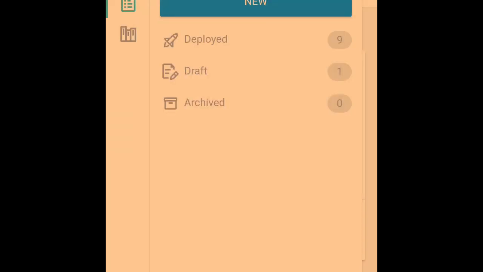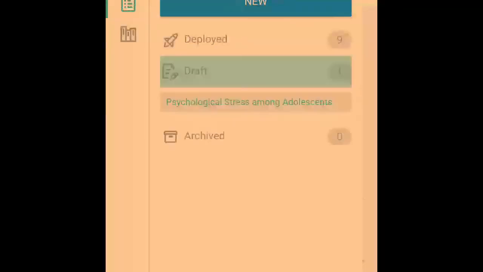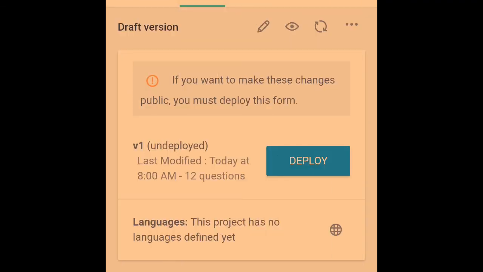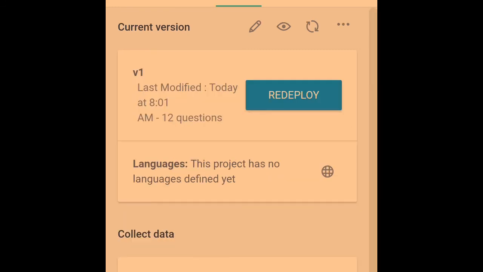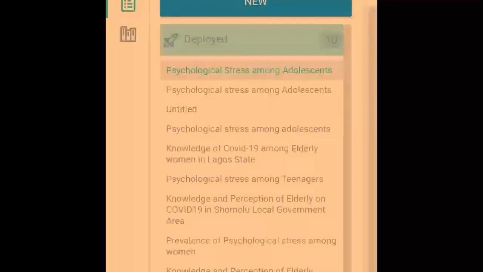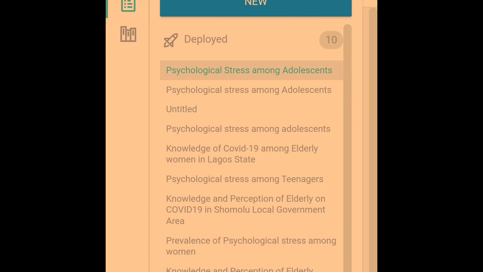Now, looking at this, you see that it's in the draft because we've not deployed it. Alright, so it has to be deployed. So you click on it and click on psychological stress. Then make sure you deploy. And so it's deploying already. Okay, so we have the deployed form now. You can check again, and we don't have anyone in the draft again, so it's already here. Alright, so we're done with this.